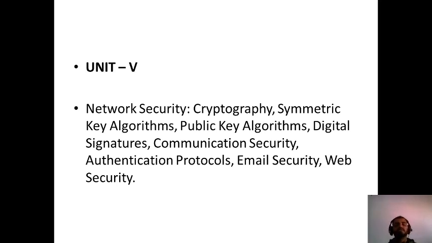The last one is web security. This web security is all about cyber security in the modern day world. Cyber security has a lot of precautions and a lot of implementations. The major things we will focus on in web security are confidentiality, integrity, and availability of resources.